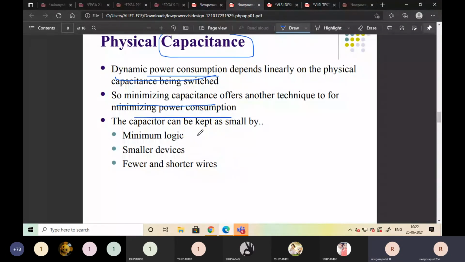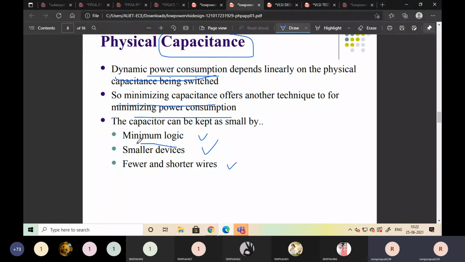Then next, the capacitance can be kept small by minimum logic, smaller devices, and shorter wires. The capacitance occurs not only as physical capacitance but also as internal capacitance. Minimum logic will give less capacitance.